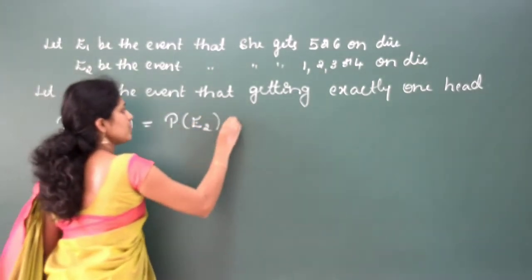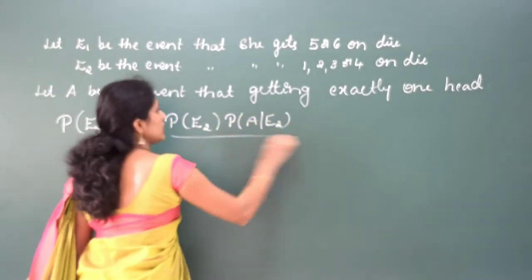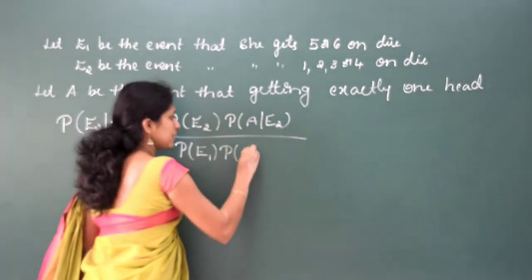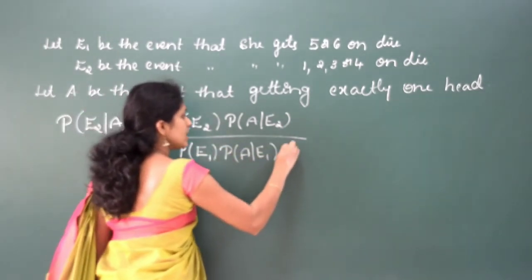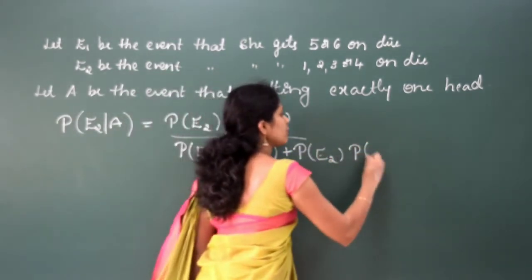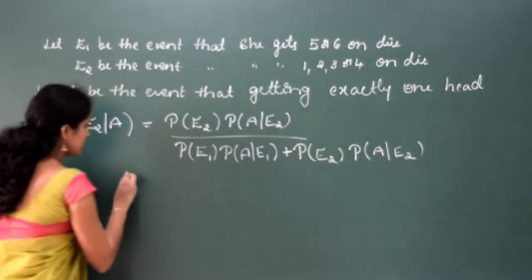Probability of E2 into probability of A by E2, whole divided by probability of E1 into probability of A by E1 plus probability of E2 into probability of A by E2. Clear? Now we write everything.